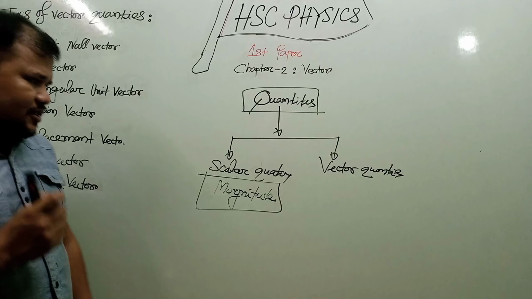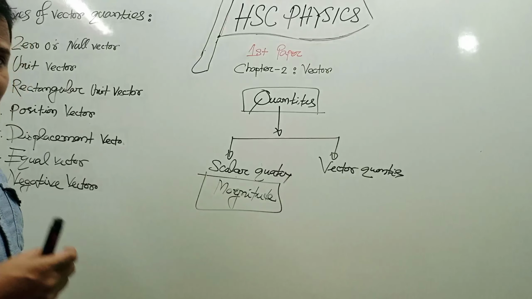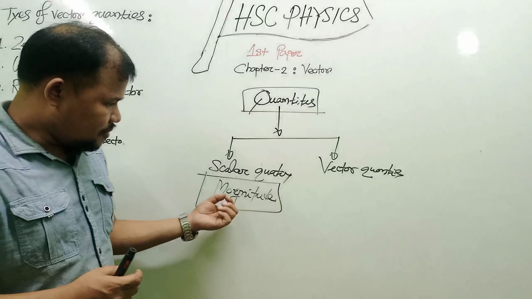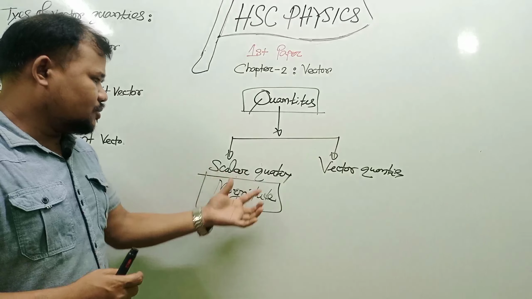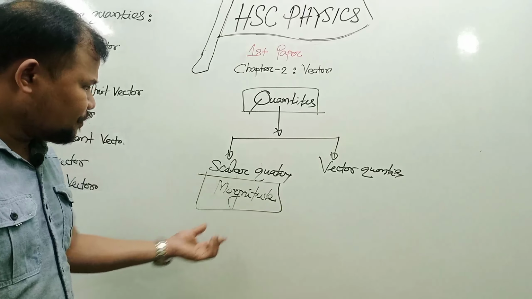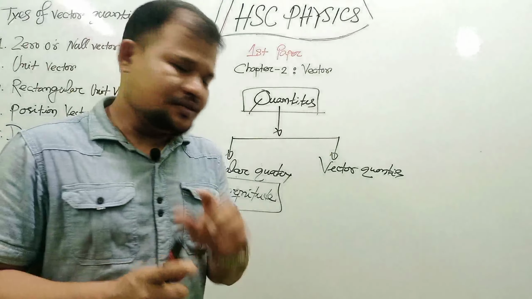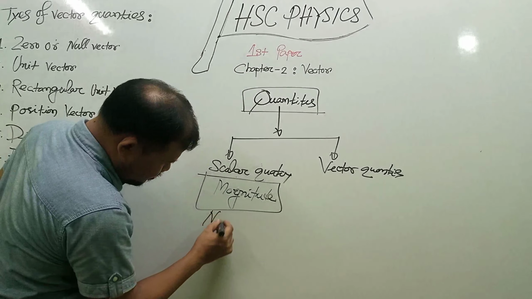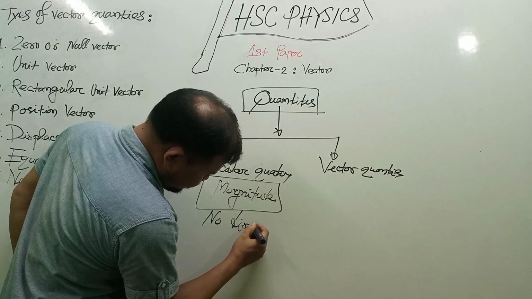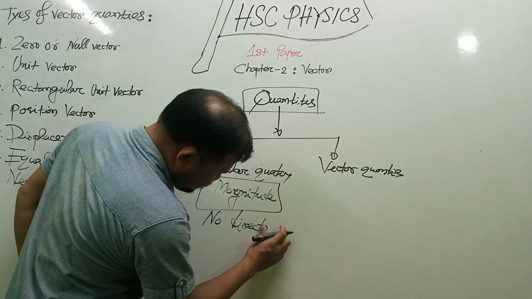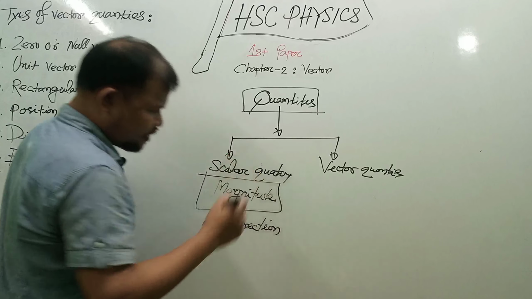Anything that is scalar, you can describe with the help of the magnitude of these things. To represent a scalar quantity, you need only magnitude. There is no need for direction.